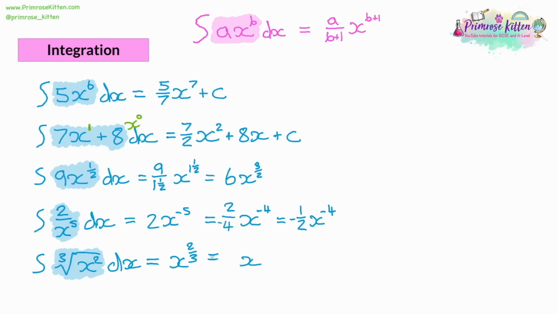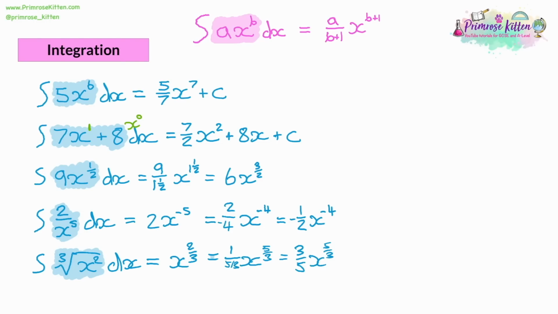So then we're going to increase the power. Now 2/3, if we increase it by 1, that'll be 1 2/3. You write that as a fraction. We could write it as 5/3. And then we've got no coefficient at the start. Now if you don't have a coefficient at the start, it's 1x to the power of 2/3. So then we're dividing 1 by our power, which is 5/3. Now if you divide by a fraction like this, and you've got 1 over a fraction, you're attempting to find the reciprocal of it. So that's going to be 3/5.